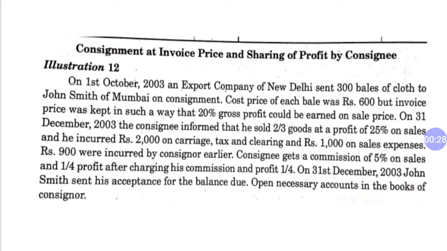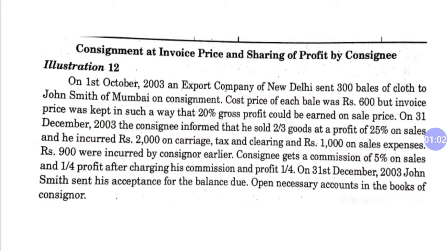On 1st October 2003, an export company of Delhi sent 300 bales of cloth to John Smith of Mumbai. So John Smith is consignee and the export company is consigner. The cost price of each bale was rupees 600, but the invoice price was kept in such a way that 20% gross profit could be earned on sale price. So invoice price is 20% on sale price. You will have to convert cost price into invoice price.